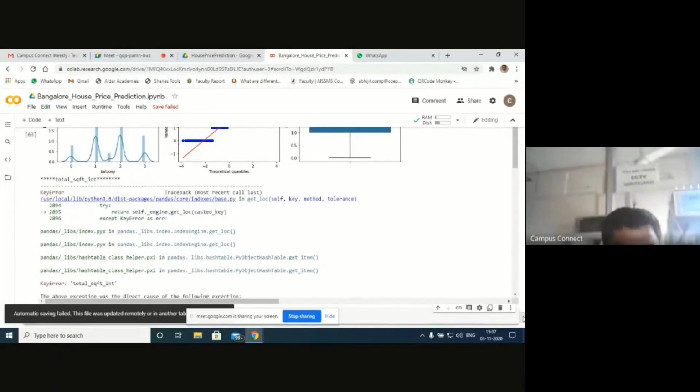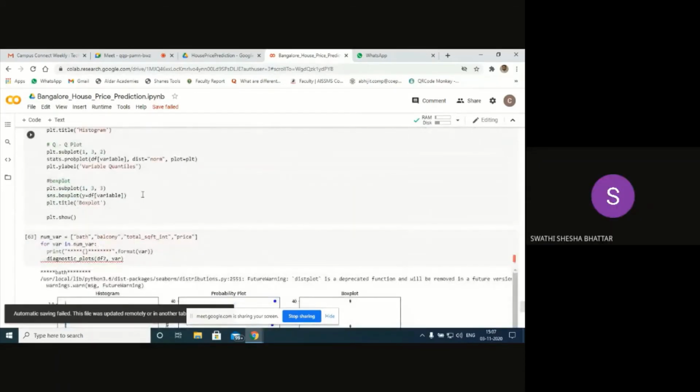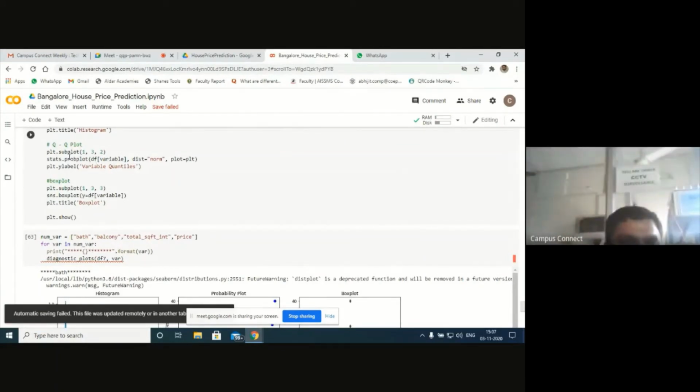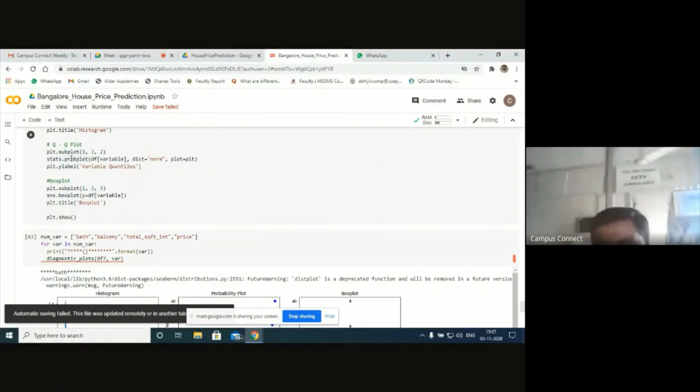Just check this one, participants. I'm not able to plot this graph now. The Q-Q graph. Plot subplot, PLT subplot 1,2, the Q-Q plot.